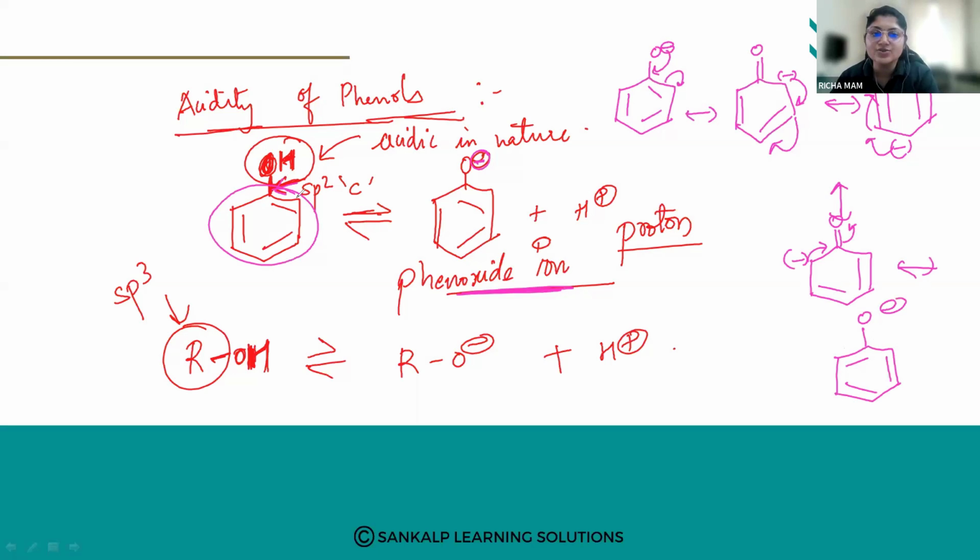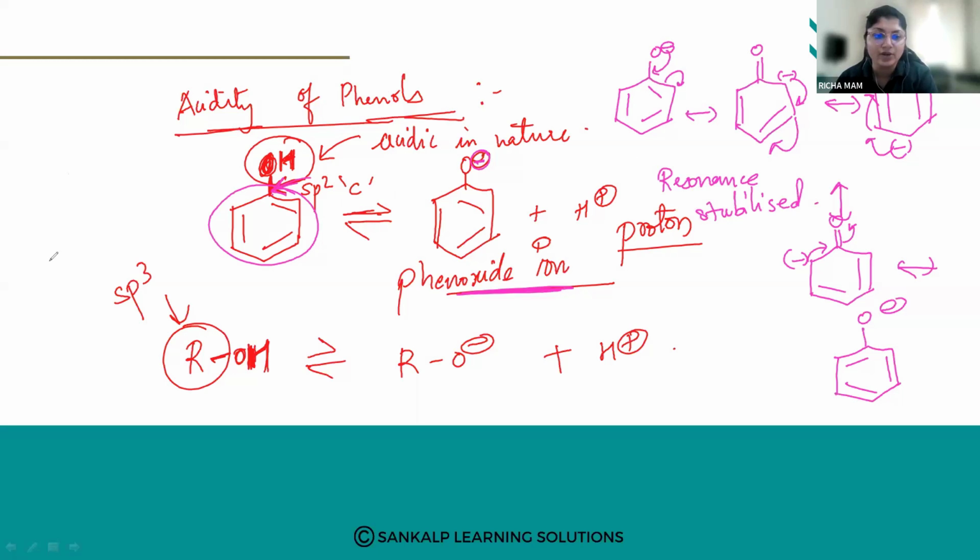Because the OH group is directly attached to an sp2 hybridized carbon, which is more electronegative because this is a carbon of a benzene ring, the electron density on the oxygen atom decreases. As a result, the polarity of the OH group increases. And the phenoxide ion that is produced is resonance stabilized. So as a result, this is more acidic than alcohols.